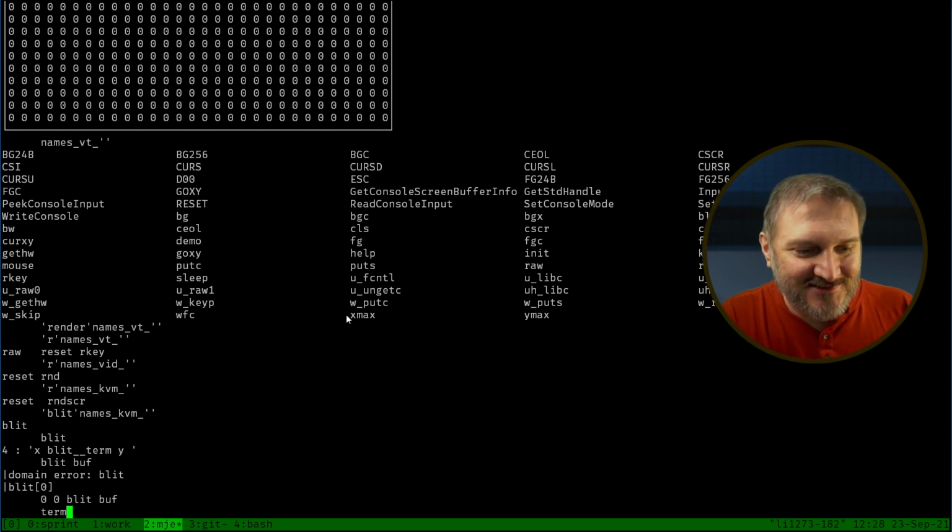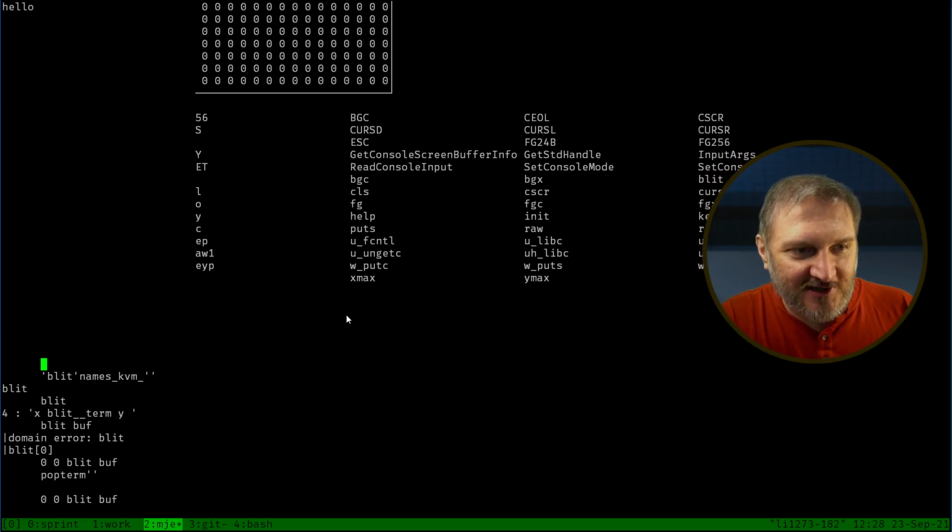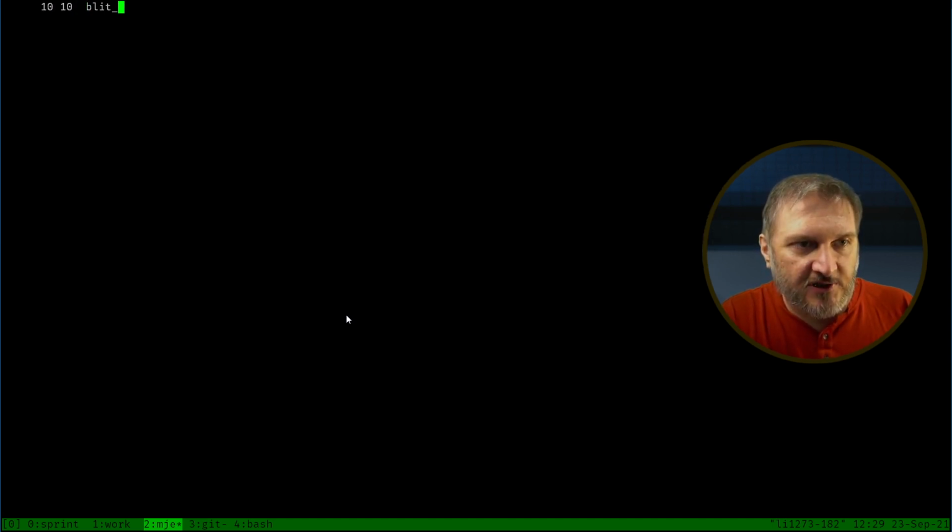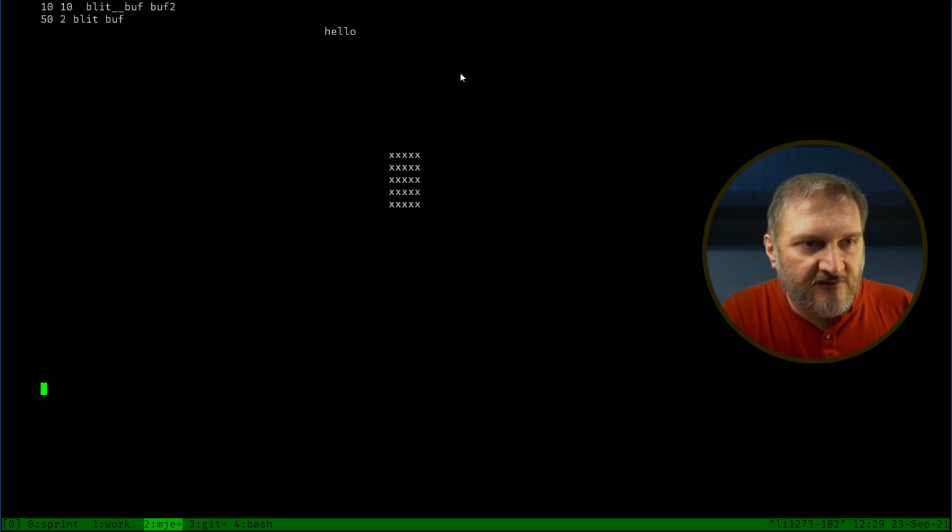So now I say top term, and now I say blit buffer, and you can see it wrote it to that screen. And maybe we can have a buff2 equal to, say, 55 connu, and then if we say fill buff2 with x's, so now chb of buff2 should be x's. Then we blit buff2 onto buff1 on the right hand side over here, so 50 and 2 blit buff. And now you can see that it's got both hello and the X.